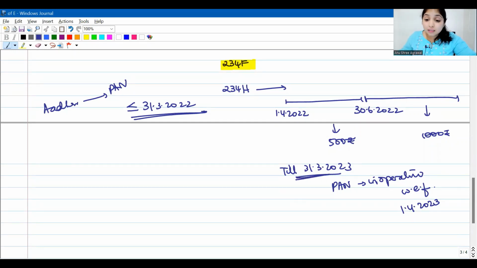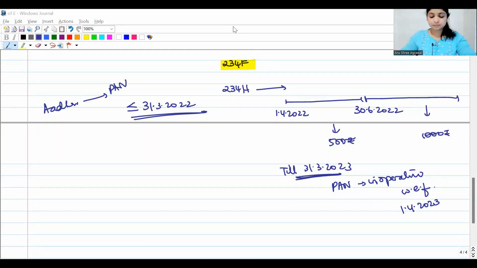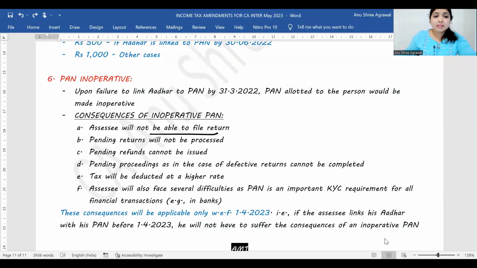But if till 31st March 2023 also you did not link, then on 1st April 2023, your PAN will become inoperative. Now, if PAN becomes inoperative, there will be a lot of consequences. Your assessee will not be able to file his return. His pending returns will not be processed. His refunds will not be issued.